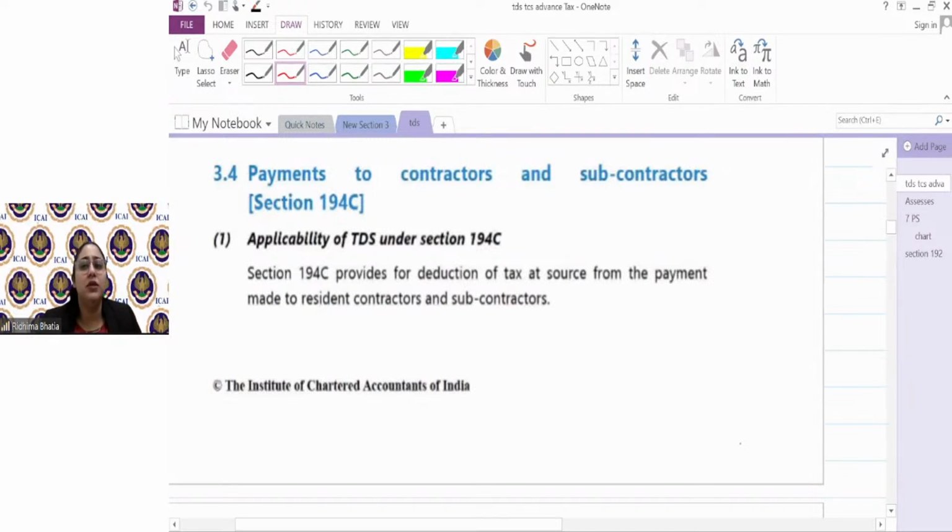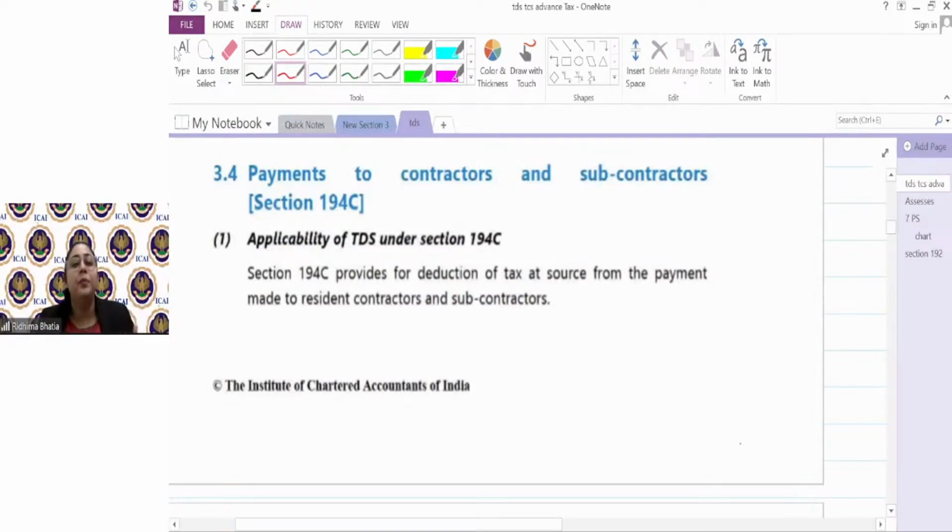Anything which involves giving off some work is a work contract. But if that particular job requires some skill, some degree, some technical knowledge, then it goes into professional or technical services. It will not be your simple work contract.